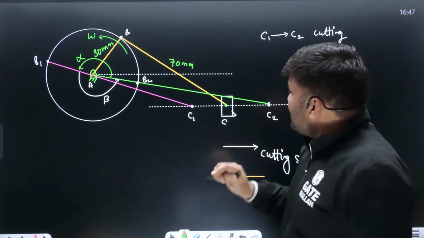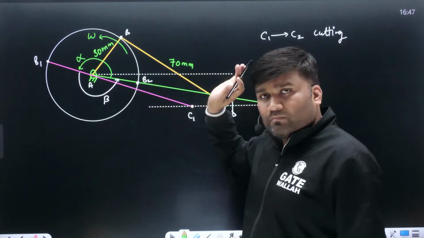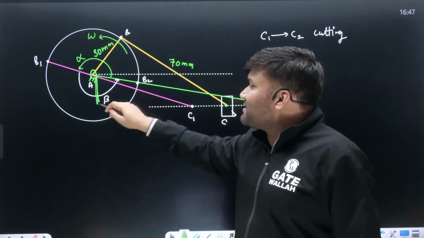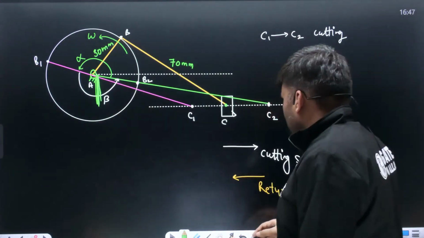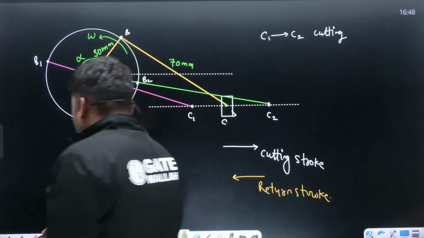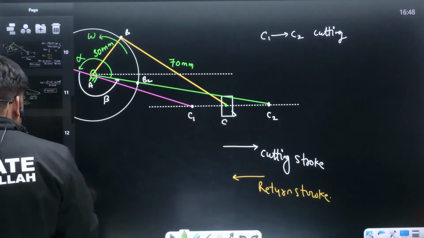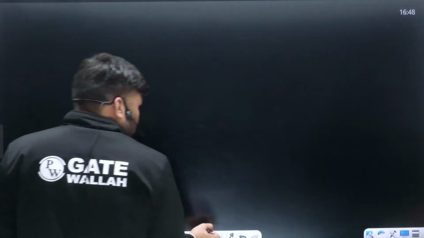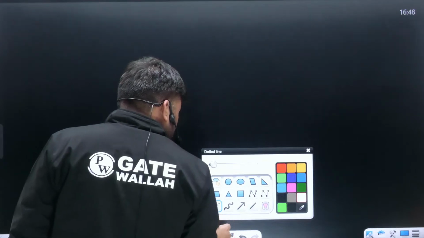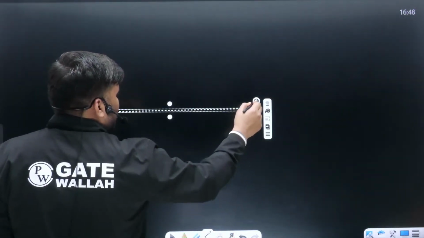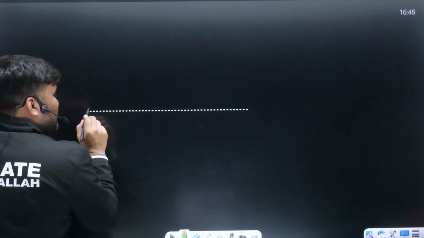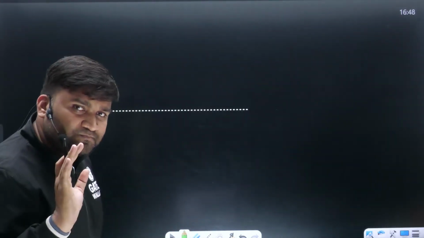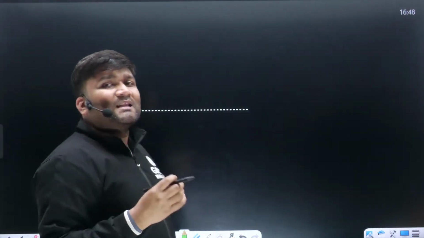Somebody is saying, sir, what if this eccentricity which you have given here is not in downward direction, if it is in upward direction? It doesn't make any change. Now, beta, for me, it doesn't make any change. How am I saying that? Let me show you that. Careful. I will just show you how to make extreme positions. That's it. Just try to capture the concept. Once you can feel the concept, in the examination whether they change the eccentricity direction below or above, the motor direction clockwise or anti-clockwise, every question you can solve.